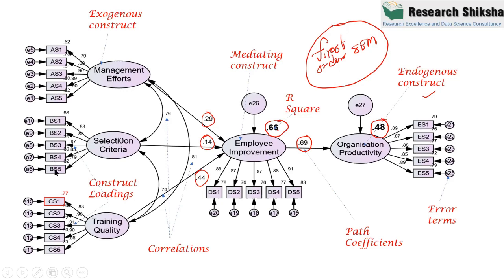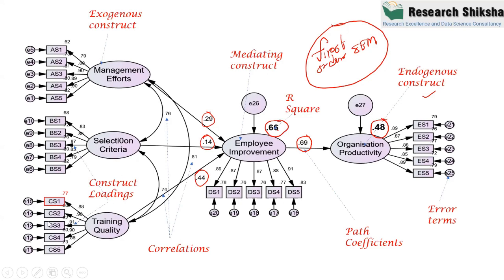After that, you can see these numbers lying on the arrows between the items and the construct. These are the items, and this is a construct. So these numbers are known as construct loadings. As we discussed yesterday, these construct loadings should be greater than 0.7. A value of 0.6 is fine, but it is expected that more than 80% of the values should be greater than 0.7. Similarly, all these values are greater than 0.7, so we are not having any problem with respect to construct loadings. And these are the error terms.